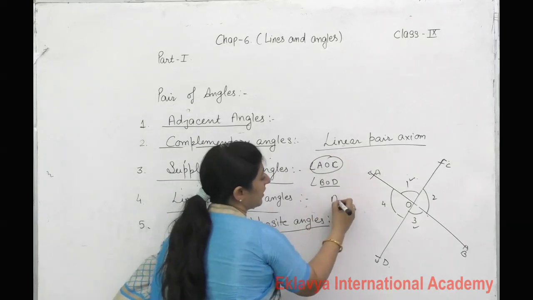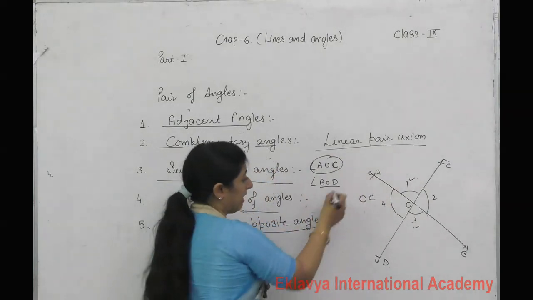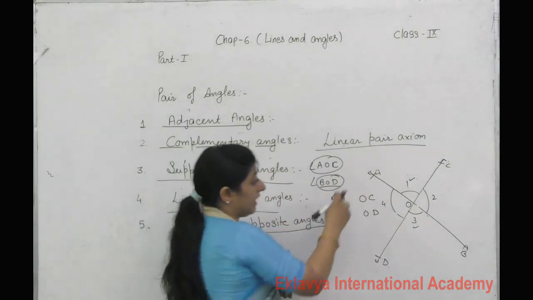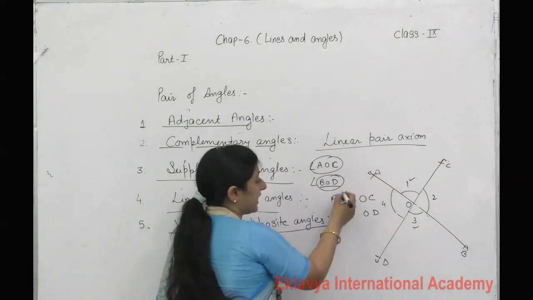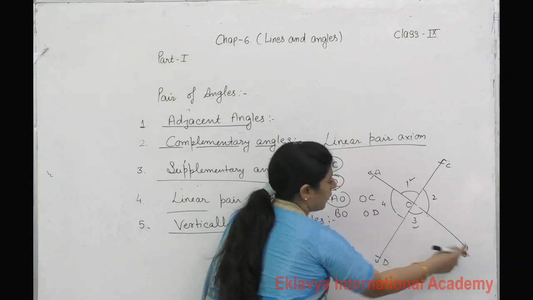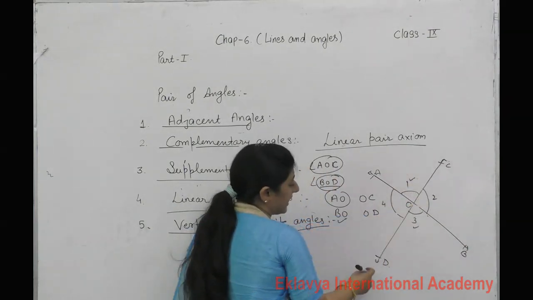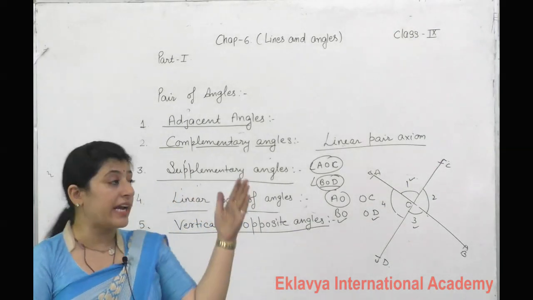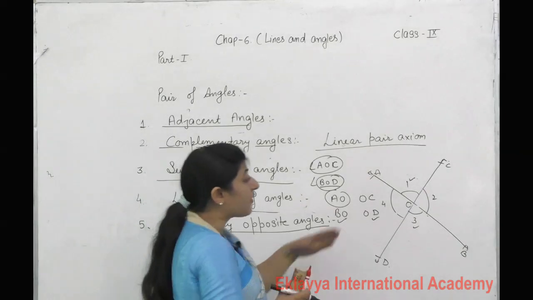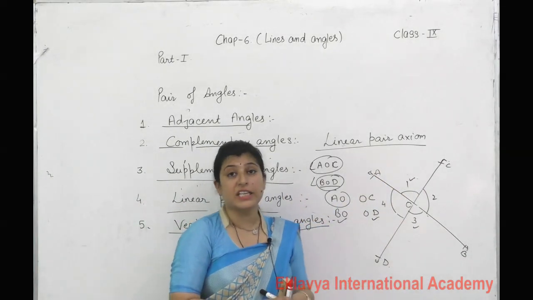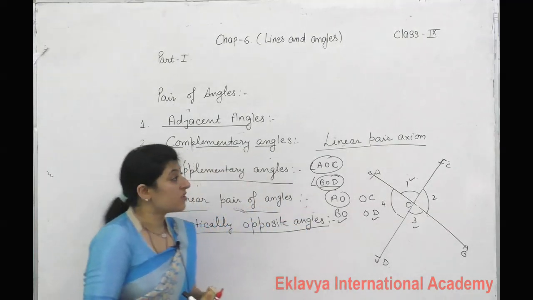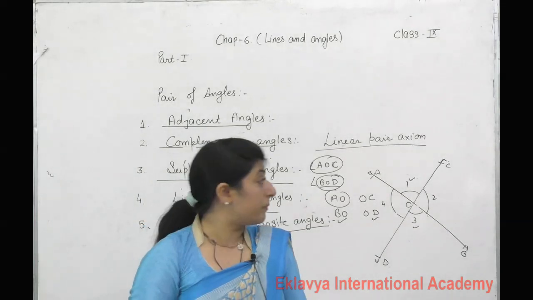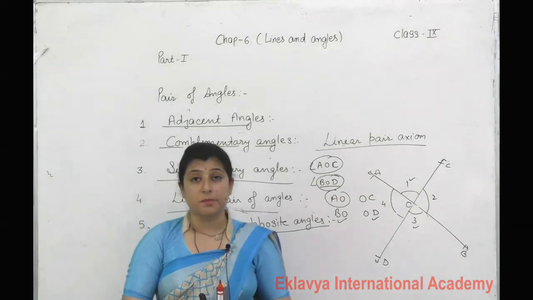Here are two rays, AO and OC. In this angle two rays, BO and OD. What is the line here? AB. Then AO's opposite part is OB, OC's opposite part is OD. So this type forms the vertically opposite angle. When two lines intersect each other, the pairs of opposite angles form vertically opposite angles. Yes, so students, now basically lines and angles. We have some more points also here, we will discuss in the next part.